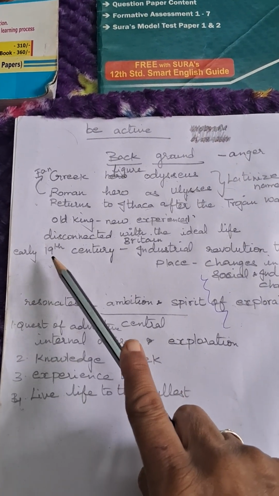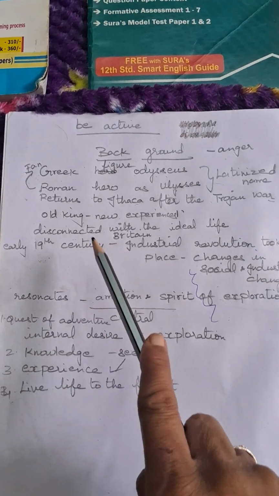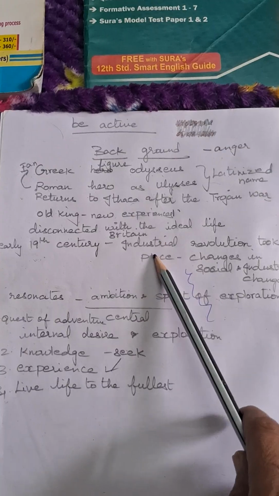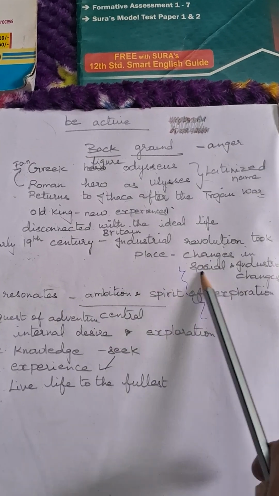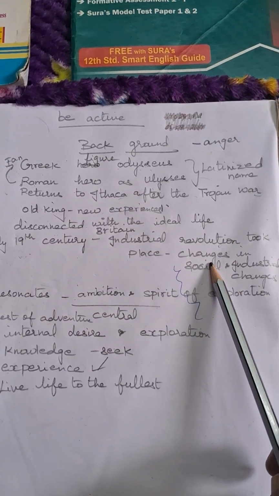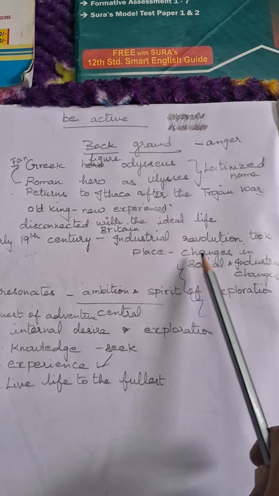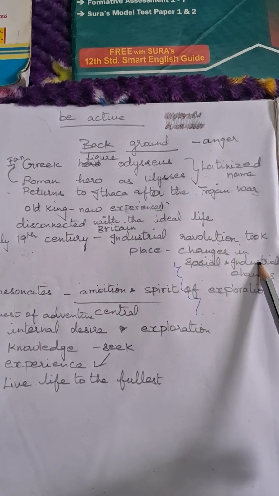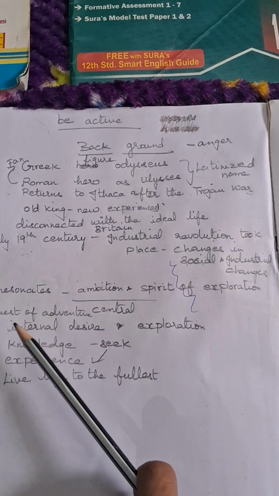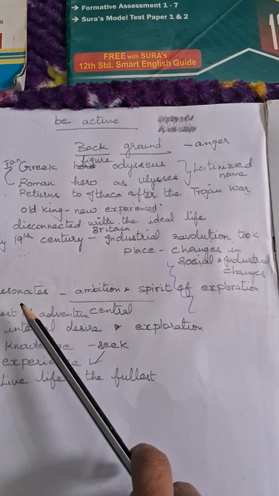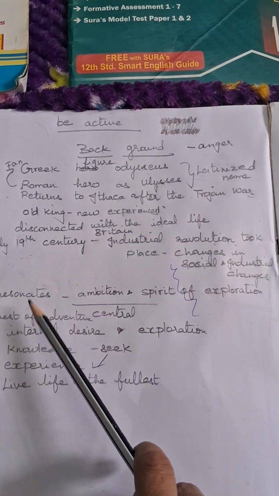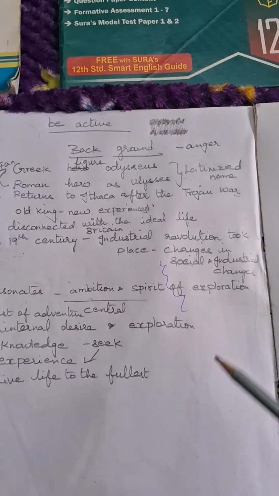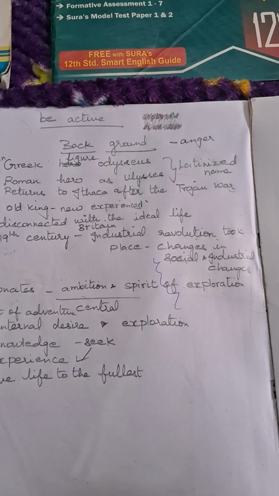This poem takes place in the early 19th century. In the early 19th century, an industrial revolution took place, that is changes. Industrial revolution means changes. Changes took place in social and industrial manners. That is what is given in the poem, right? And what he is telling is, you renew your ambition and spirit of exploration. This is what the background is, right?